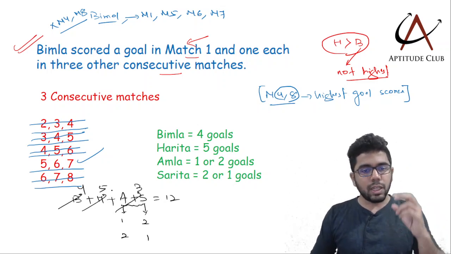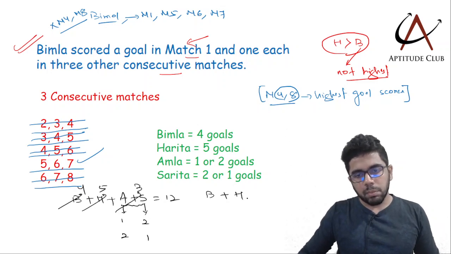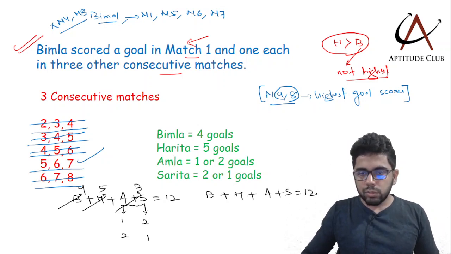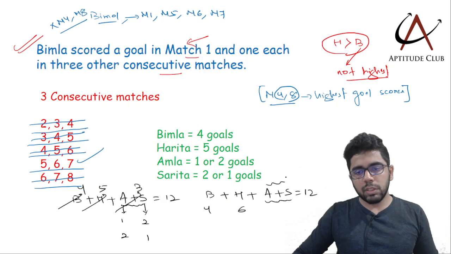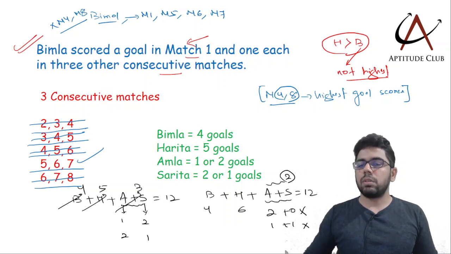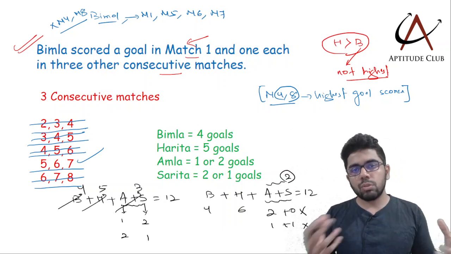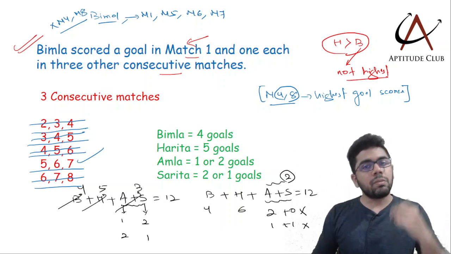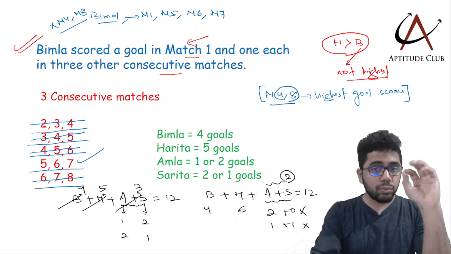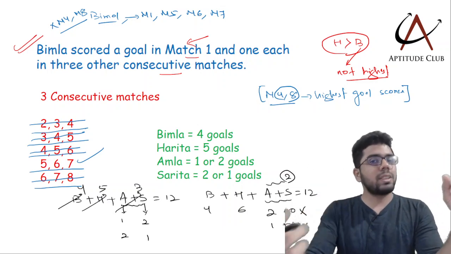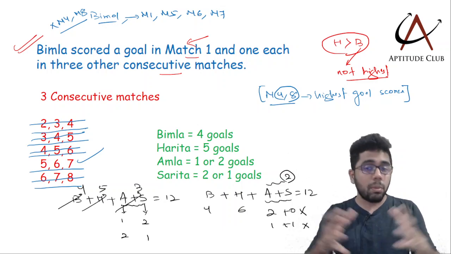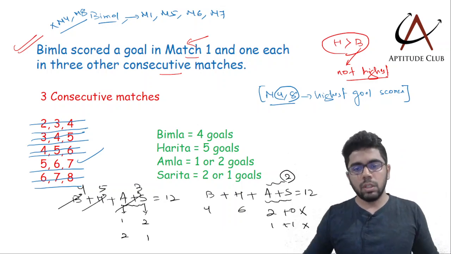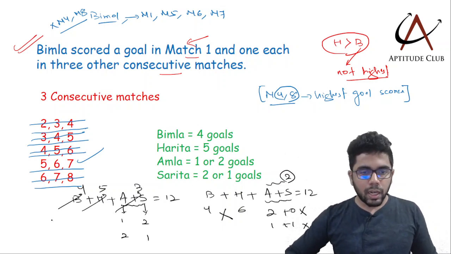But the moment you take, suppose you take this, Bimla plus Harita plus Amla plus Sarita is 12. Bimla is 4. If I take Harita as 6, so Amla plus Sarita will be 2. So it is either 2 plus 0 or 1 plus 1, and none of it is possible. 2 plus 0 नहीं हो सकता because no player had scored 0 goals, and it cannot be 1 plus 1 because every player scored distinct goals. That is why जो first slide में मैंने point out किया था, those things are important, okay, because that sets the boundary of the question, and you operate in that boundary with those constants you will have to solve. So that is why this case is not possible and this case is possible.